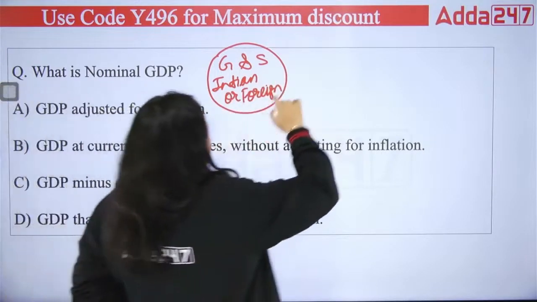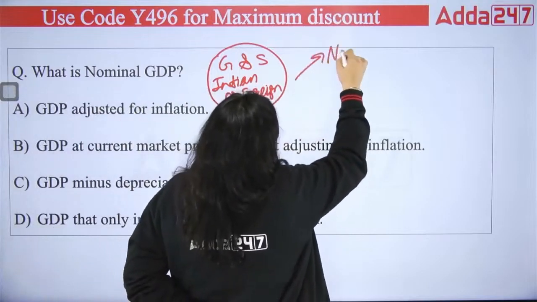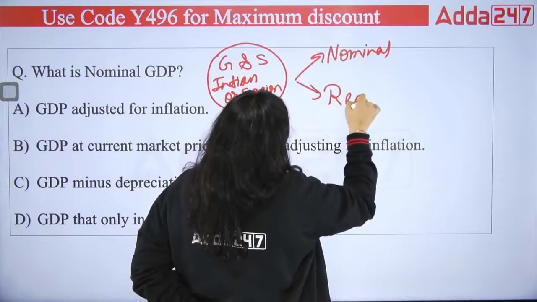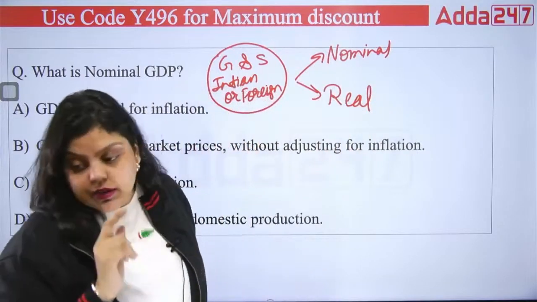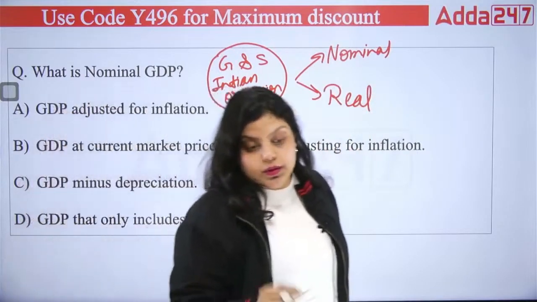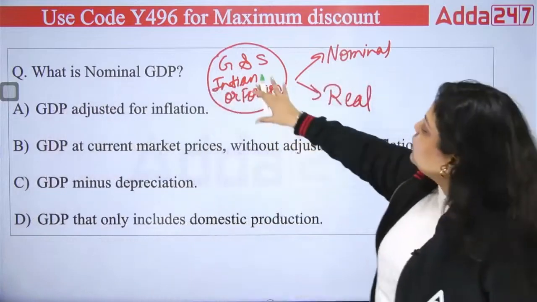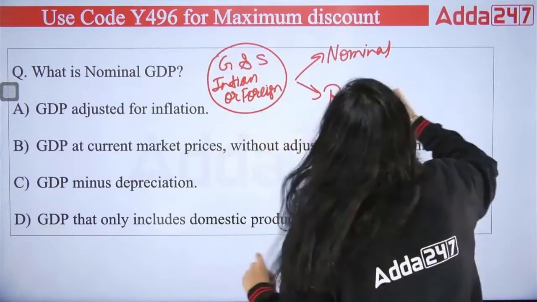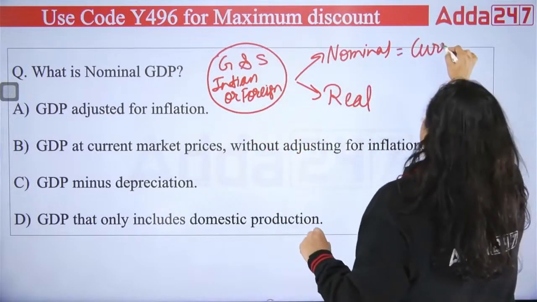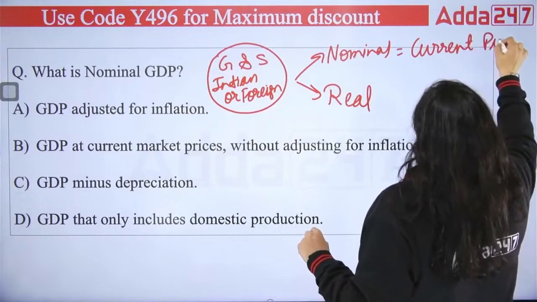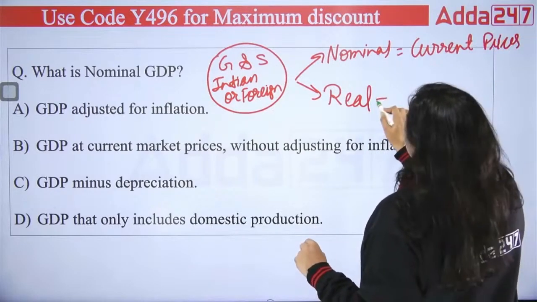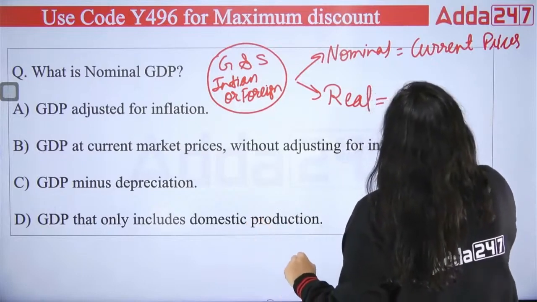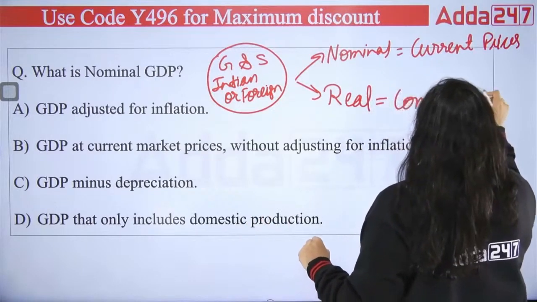Now this GDP can be calculated at two values, that is nominal GDP and real GDP. When we talk about nominal GDP, you are calculating the money value of all final goods and services within the geographical boundary, but at what? At the current prices. Nominal GDP will be calculated on current prices, and real GDP will be calculated on constant prices.